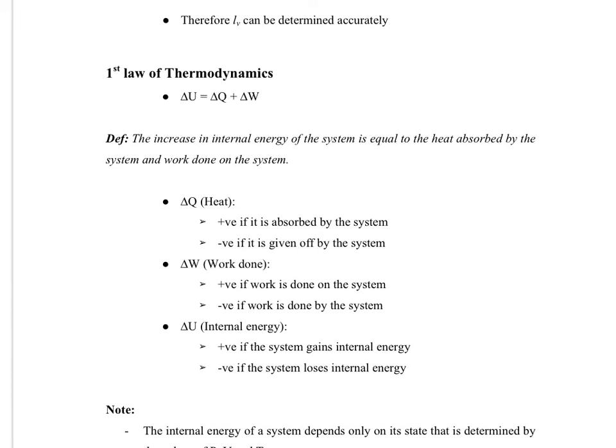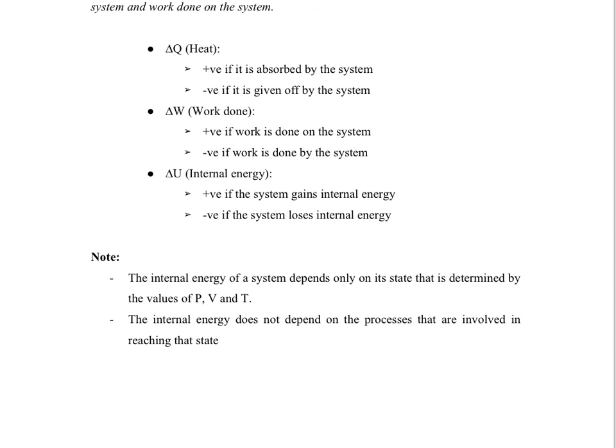All right, so let's look at the next part of this definition. If we look at the bottom part, it also says that the internal energy of a system depends only on its state, that is determined by the values of P, V, and T. It does not depend on the processes that are involved in reaching that state.